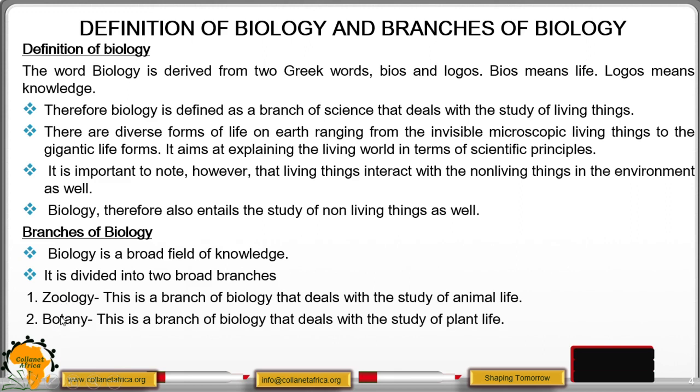Botany is the other branch, and it deals with the study of plant life. Do not interchange zoology with botany. Zoology deals with animal life, botany, plant life. Those people or scientists who study animal life are called zoologists, while those that deal with plant life are called botanists.